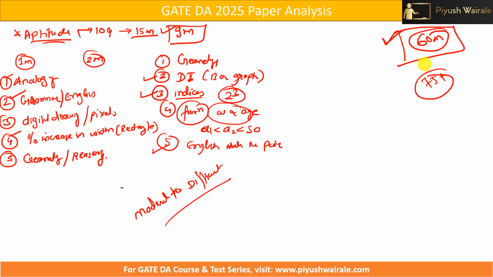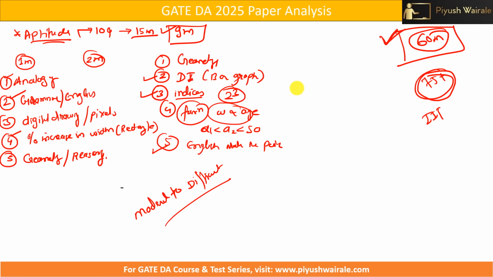And it depends if you have a mathematical background, because students from stats and maths backgrounds were also eligible for this exam. For them, it's a good opportunity to score more marks in this particular paper if they focus on the other subjects as well. So I can say 75 plus is definitely what you need to get into IITs. But on average, a student can score 60 marks. So that's the complete paper analysis for GATE Year 2025.